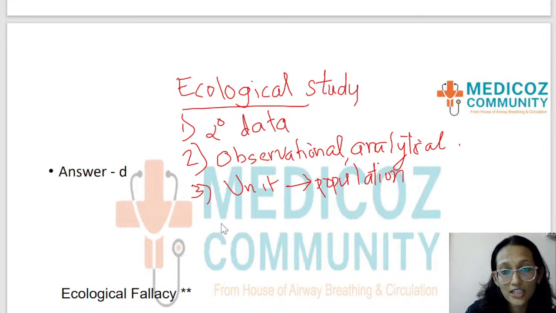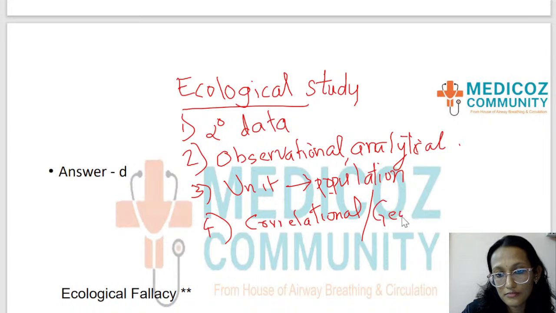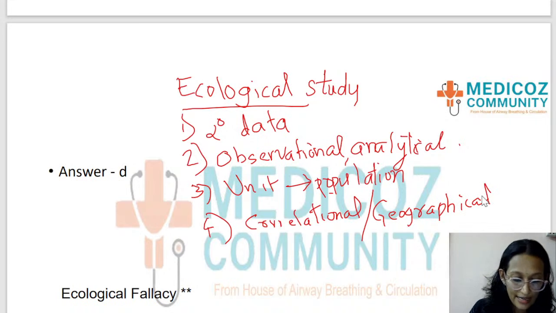And the other terms for ecological studies include correlational study. Ecological study is also known as correlational study or geographical study. These are the other terms used for ecological study.